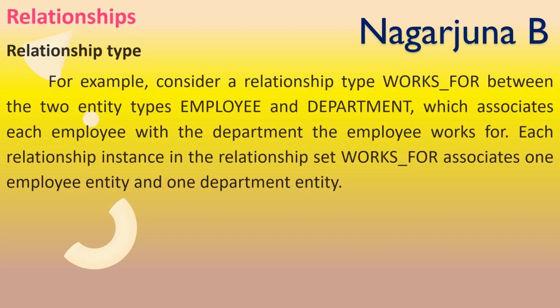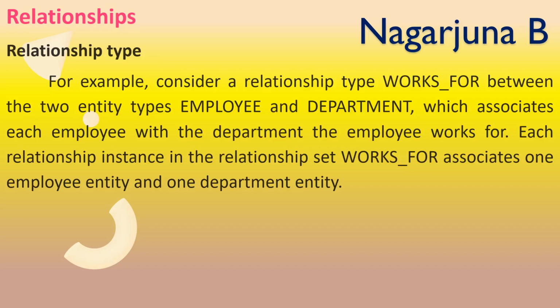That means the relationship set will consist of an entity set obtained from each employee who is working for a department. Each relationship instance in the relationship set works for associates one employee entity with one department entity. So here works for is the relationship set.